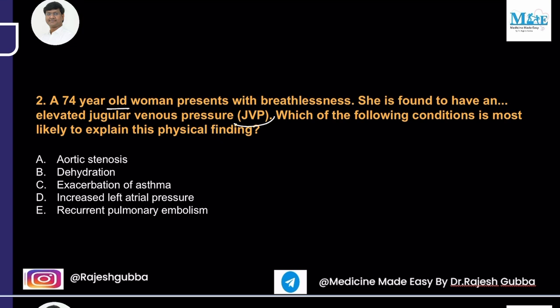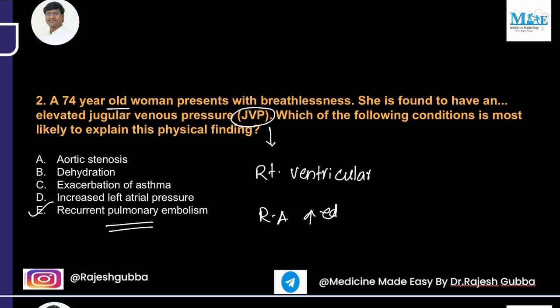So there is elevated JVP. Elevated JVP means there should be an increase in the right ventricular pressure, or an increase in the right atrial pressure. Only then can the JVP be elevated. Now, among the options given to you, which is the condition where the right ventricular or right atrial pressure will be elevated? That will be in the case of recurrent pulmonary embolism. In recurrent pulmonary embolism, initially there will be increased afterload on the right ventricle. So right ventricular pressure increases, subsequently right atrial pressure increases, and subsequently the JVP increases.